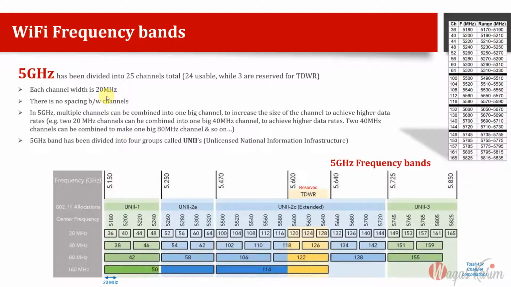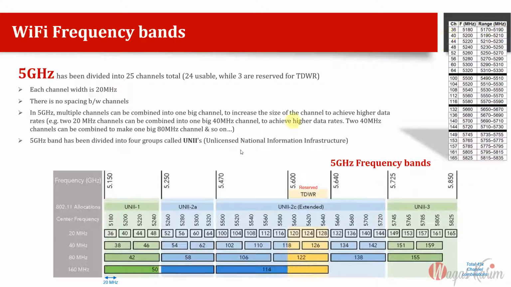As with 2.4 gigahertz, each channel width is 20 megahertz, which means channel number 36 starts from 5170 and goes up to 5190 megahertz. It is 20 megahertz wide, not 22. Usually we go with 20.